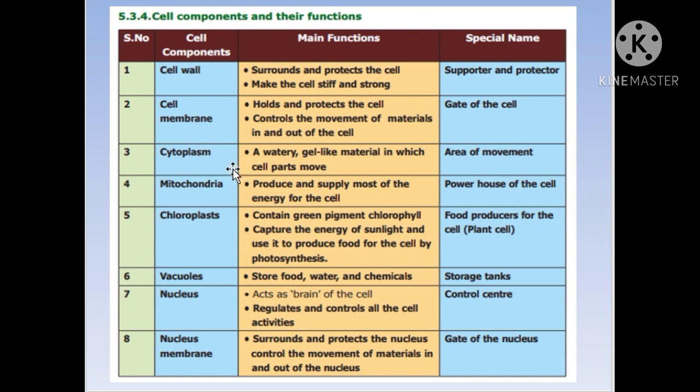And what is the nature of the cytoplasm? It is watery and it is a gel-like material in which cell parts can move. And the fourth important component of the cell will be the mitochondria.